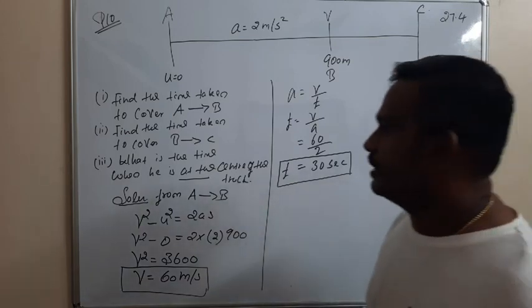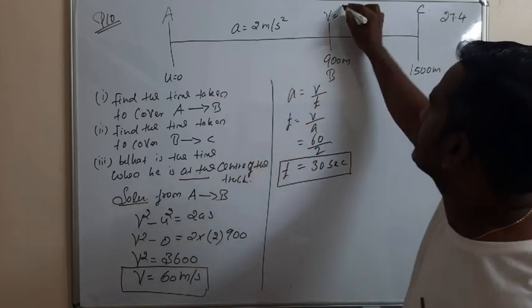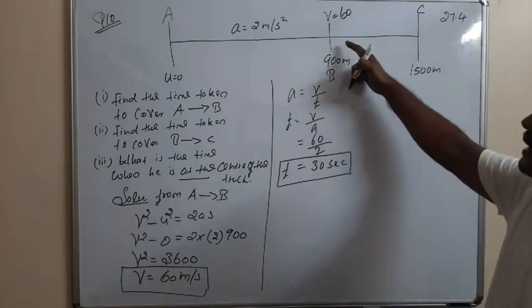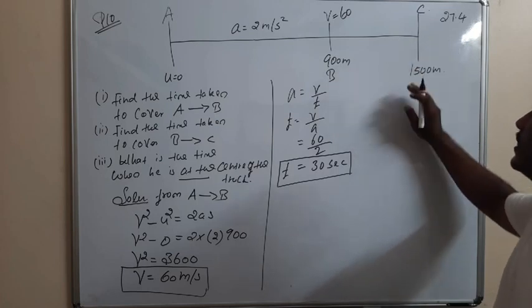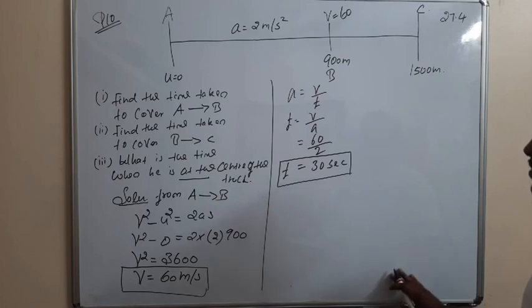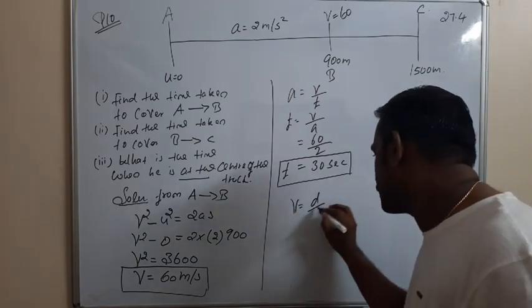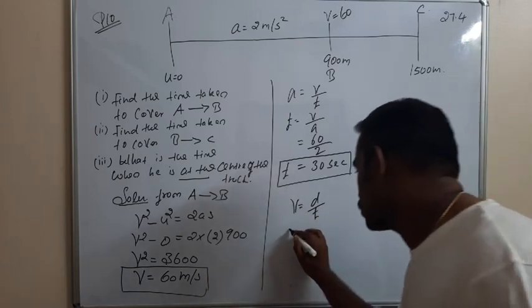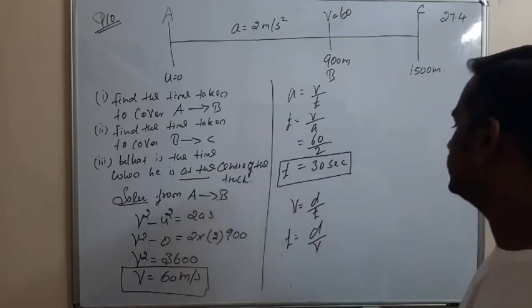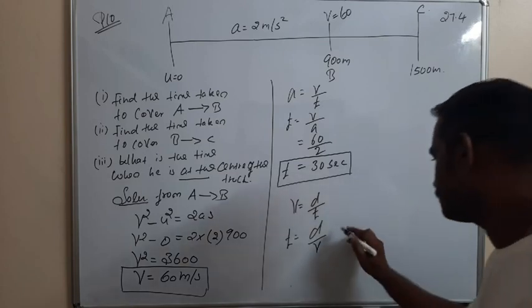Then he attained the velocity V is equal to 60 meter per second, and he runs the rest of the distance, or remaining distance, with that constant velocity. So I am using the formula: velocity is equal to displacement by time, so time is equal to displacement by velocity. What is the displacement from 900 to 1500? That is 600.